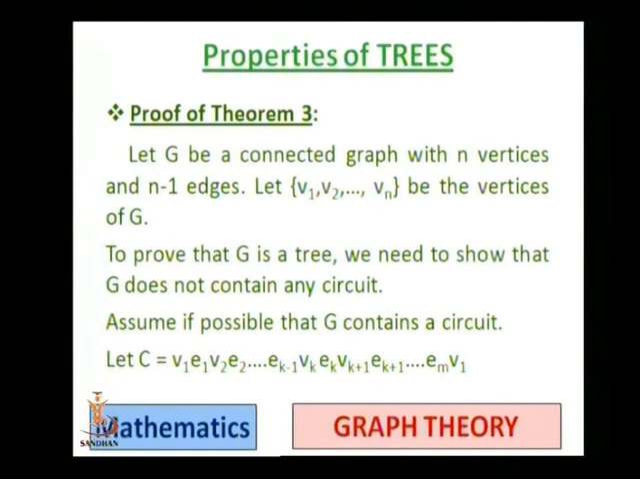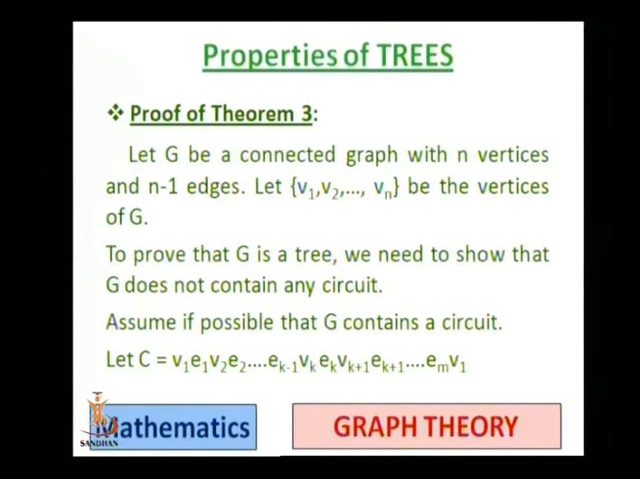Let G be a connected graph with n vertices and n minus 1 edges. Let V1, V2 up to Vn be the n vertices of G. Now to prove G is a tree, we need to show that G does not contain any circuit, because it is connected, so we have a path. So it remains to show that G does not contain any circuit.